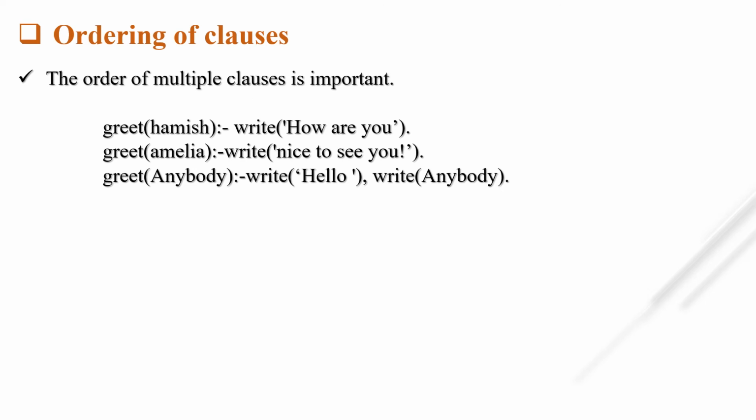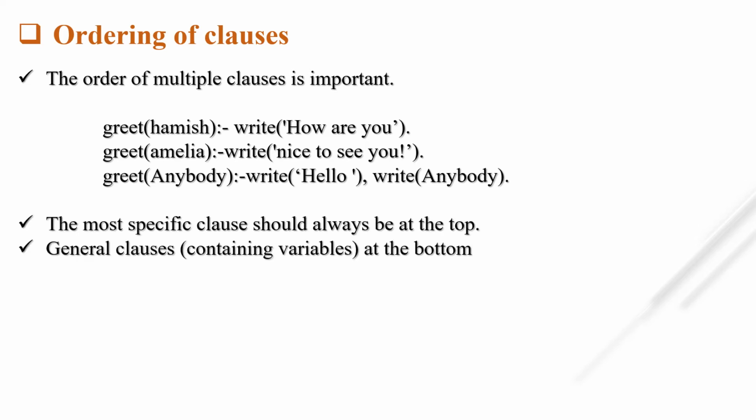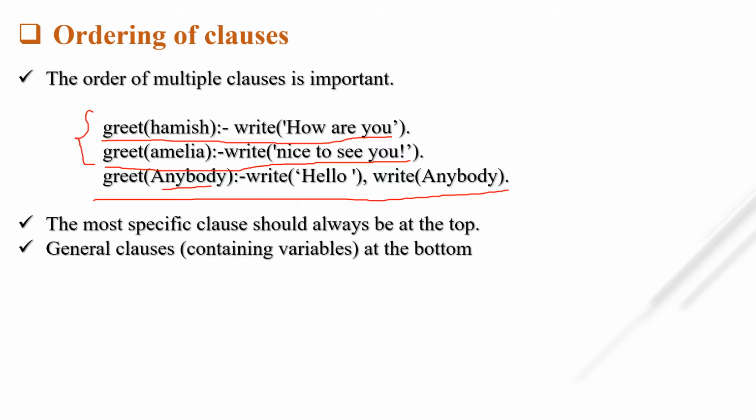So now the most important topic is the ordering of clauses. The order of multiple clauses is very important. For example, if I write a program: greet Hamish, how are you? Greet Amelia, nice to see you, and greet anybody, hello anybody. This anybody is our variable name. Apart from Hamish and Amelia, if you have to greet anyone else, the name will be stored in anybody, and at last it will print hello, followed by that particular name stored in anybody.